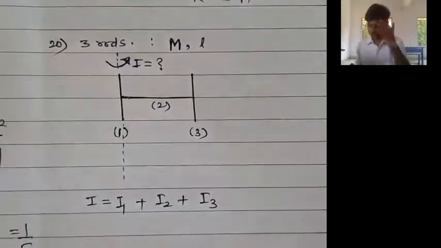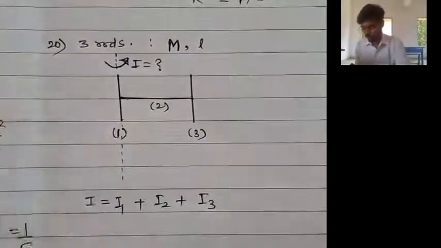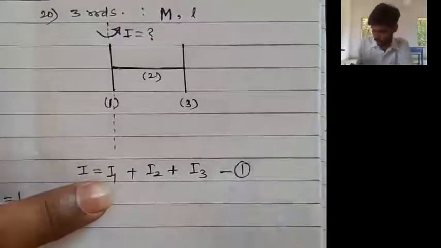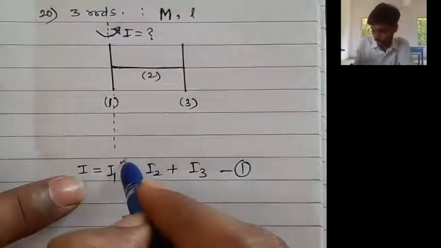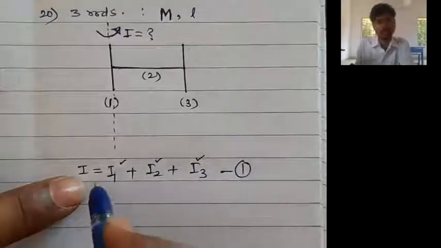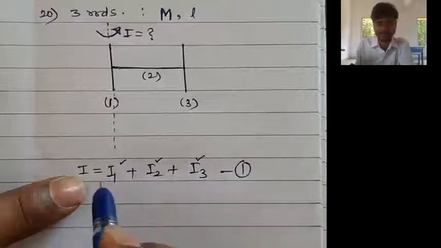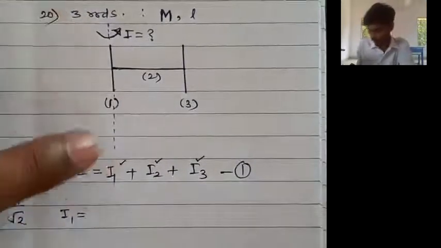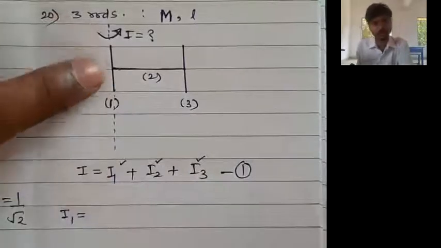Fine. Now sir, this is a thin rod, first rod. Let us try to find out moment of inertia of the first rod. Call this as equation number 1. Now we will find out I1, I2 and I3 separately, and we can put that here, or you can put that I1, I2, I3 directly here also. But I will right now try to find out separately. Now I1, moment of inertia of a thin rod.